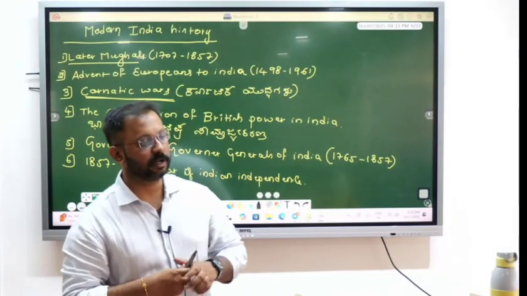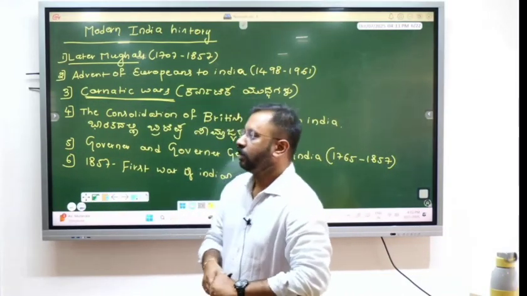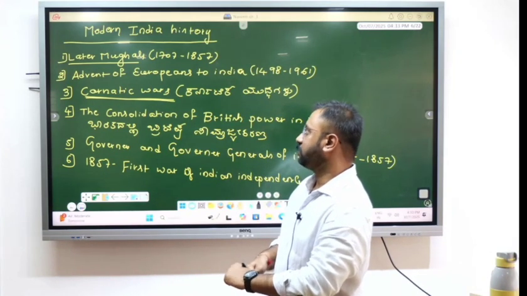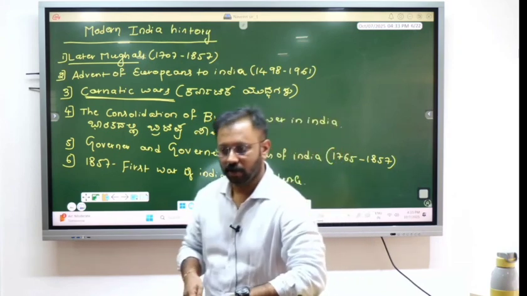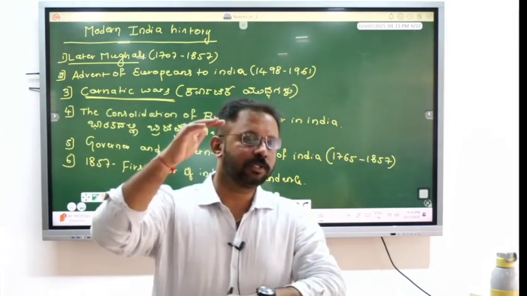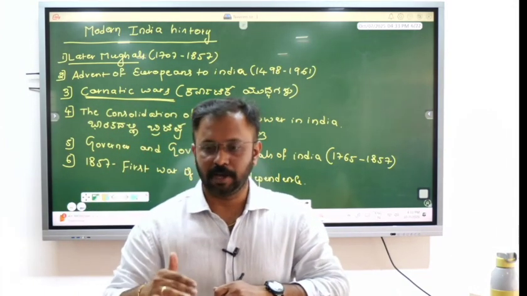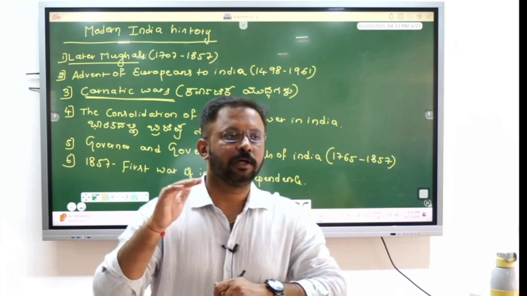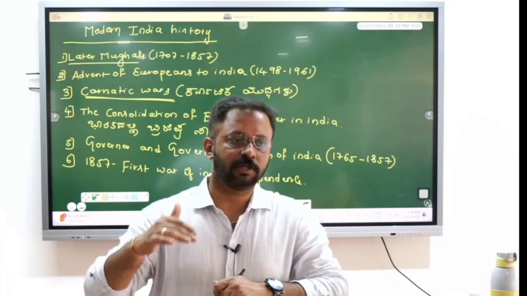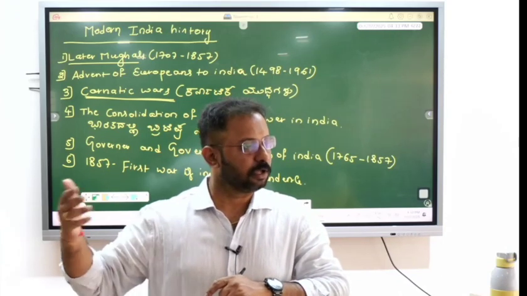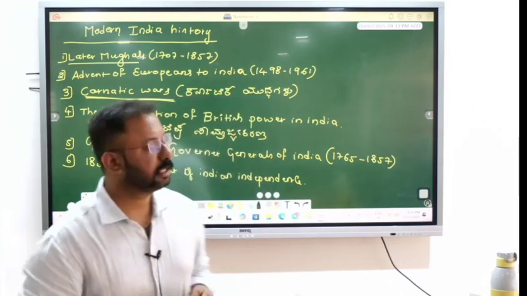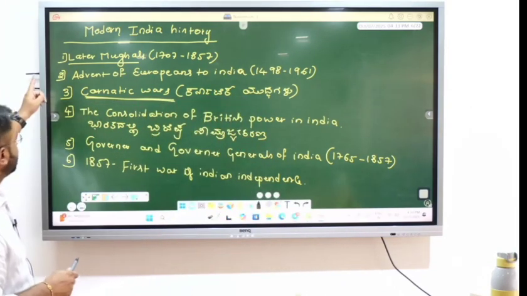These are the table of contents. Okay, modern history, around 10 to 12 chapters are there. Among them, the first chapter is Later Mughals. In this chapter we are going to study how the decline of the Mughal Empire happened, what the reasons for the decline were, and after the death of Aurangzeb, how the great mighty Mughal Empire vanished. These are the things we are going to cover in this chapter, Later Mughals.